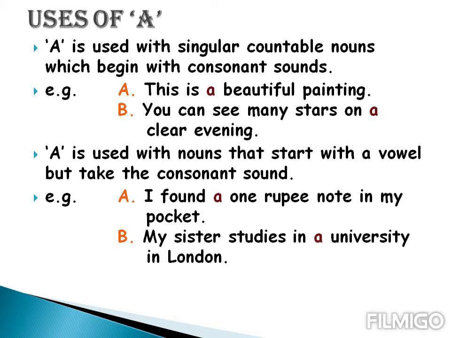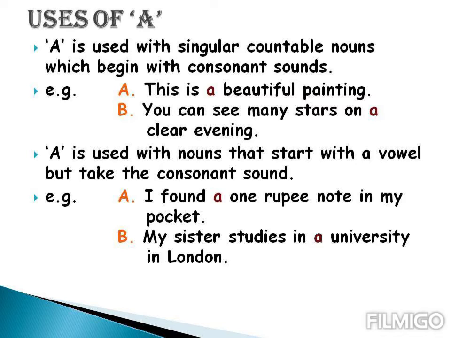Now we will learn the uses of a. A is used with singular countable nouns. Countable nouns are nouns which you can count. A is used with singular countable nouns which begin with consonant sounds. We have some examples. This is a beautiful painting. Beautiful, first letter is B. It's a consonant. You will use a.